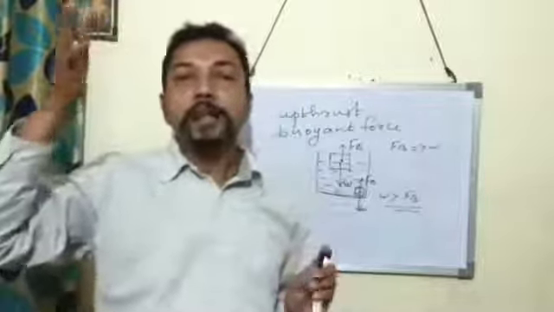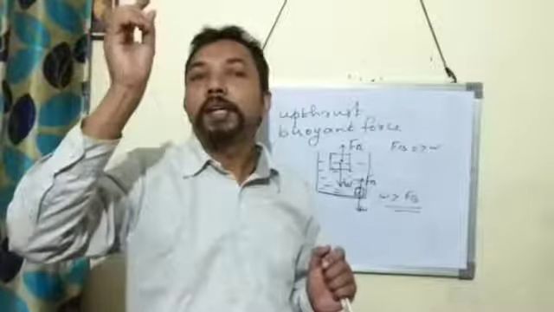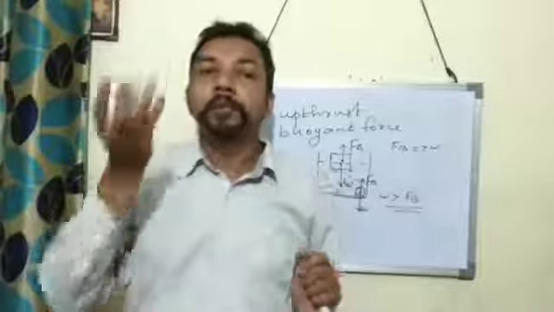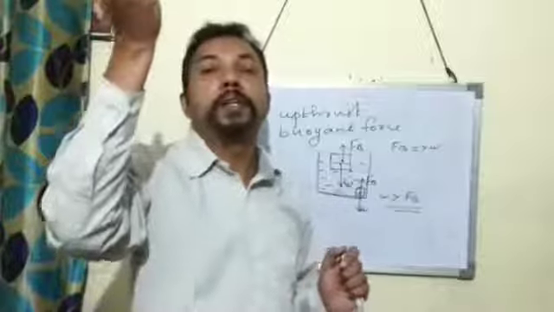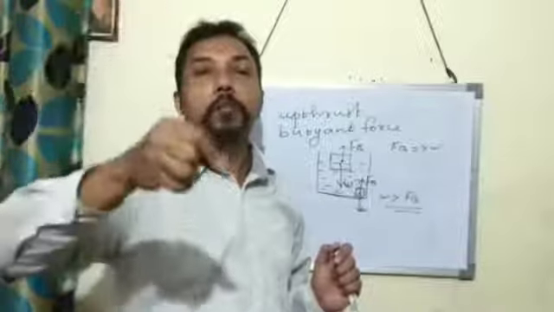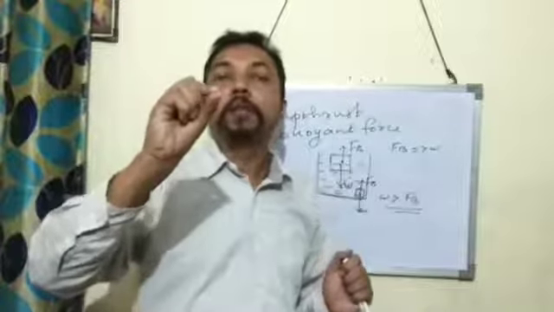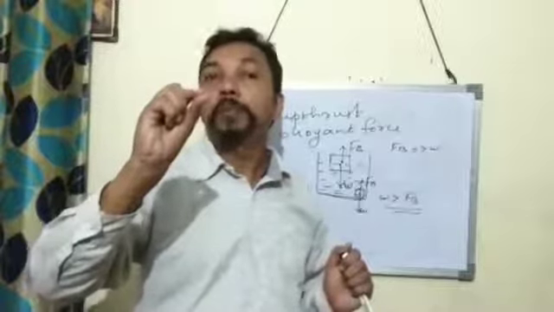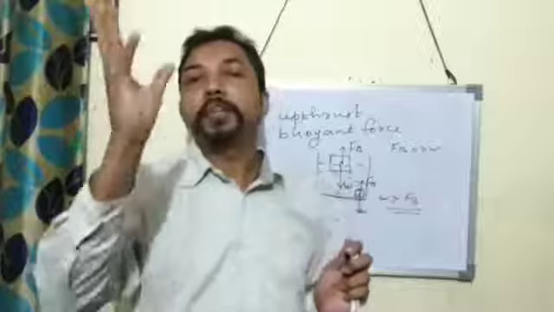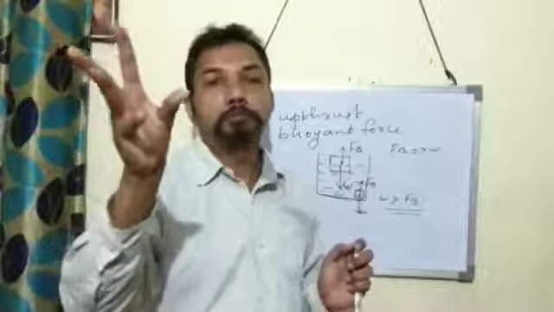The reason is that the volume of the feather is more than the volume of a small stone. So more buoyant force is exerted by air on the feather. So the feather will reach later and the stone will reach the ground first, because less buoyant force is acting on the small stone because its volume is less, and more buoyant force exerted by air is acting on the feather because its volume is more.